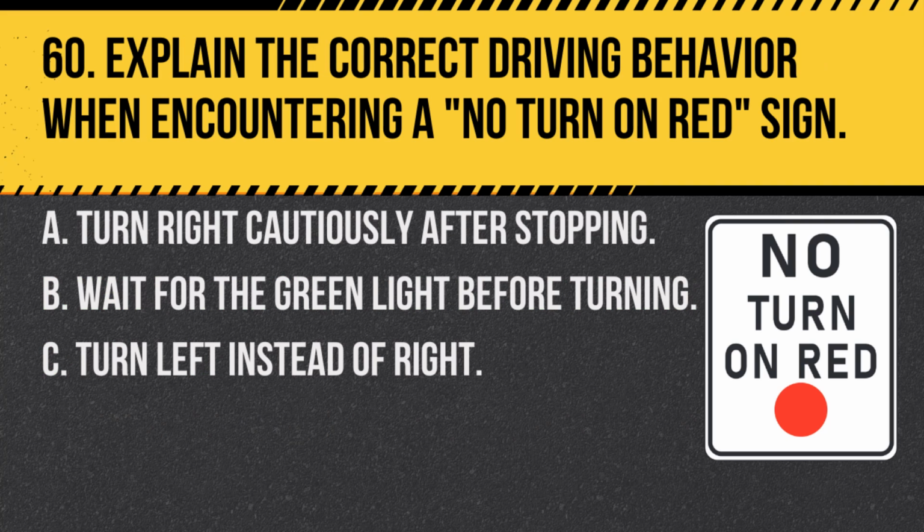Question 60. Explain the correct driving behavior when encountering a no turn on red sign. A. Turn right cautiously after stopping. B. Wait for the green light before turning. C. Turn left instead of right. Answer. B. Wait for the green light before turning. At a no turn on red sign, you must wait for the green light before making a right turn.